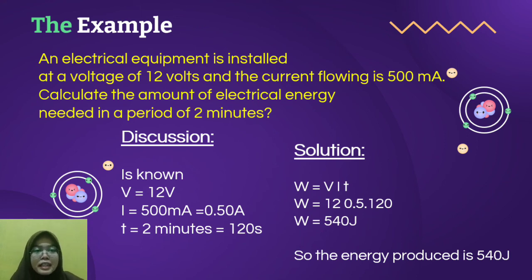The solution: W is VIT, so W is 12 times 0.5 times 120, and W equals 540 joule. So the energy produced is 540 joule.